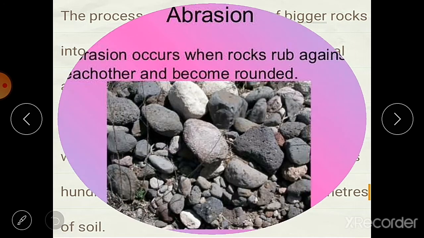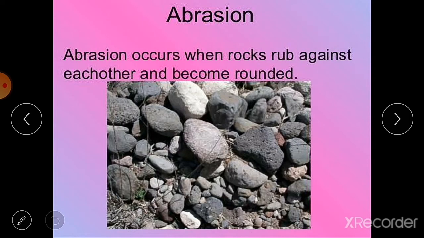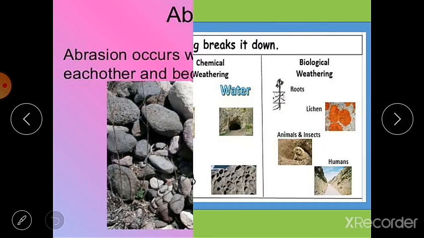Okay, then what is abrasion? Abrasion is when these rocks rub against each other or collide with each other, and then they become rounded and their shape changes. You can see all these pebbles and small pieces of rocks become rounded. So this process is known as abrasion. Abrasion occurs when rocks rub against each other and they become rounded.